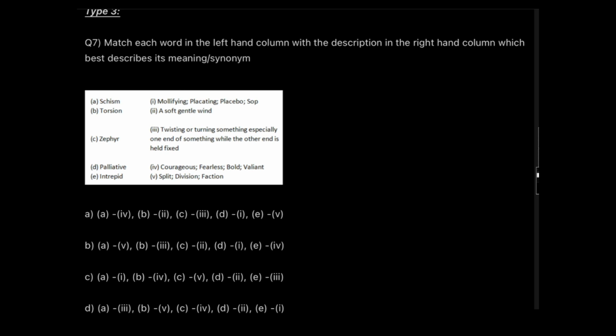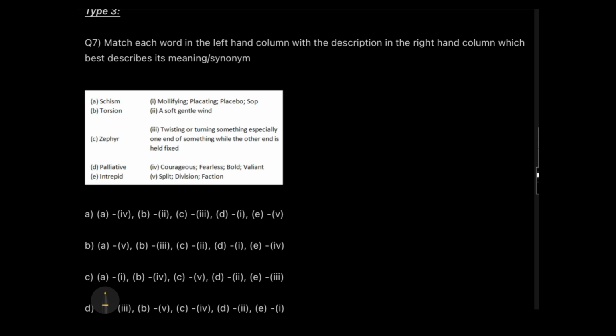So what we can do over here is at least try to find out the meaning of one word. To be honest, there is no fixed rule that if I know the meaning of a particular word, you will also know it. So look at the question and try to determine your word. Okay, schism, torsion, cipher, palliative, and intrepid.